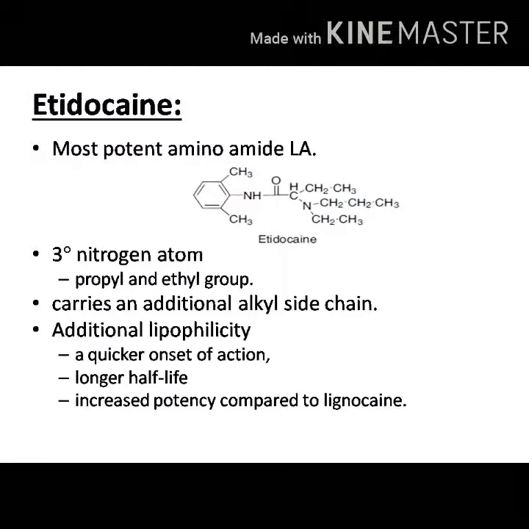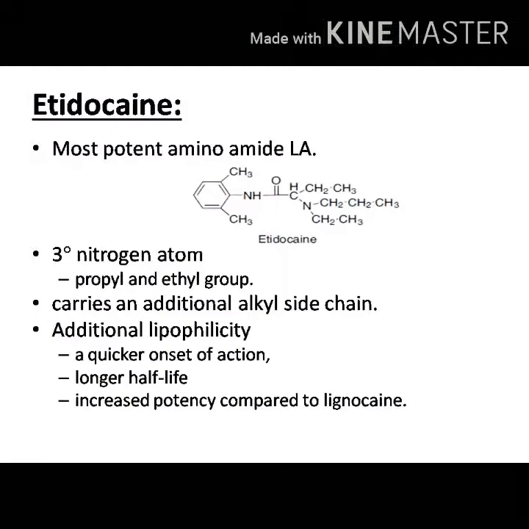Now if you look at the structure of etidocaine, you can see that the lipophilic part, the aromatic ring part, is the same as that of lignocaine, but the terminal nitrogen part is somewhat complicated. So in etidocaine there are two major differences. In all the other amide type local anesthetics, we had a bridging two carbon chain between the carbonyl group and the terminal tertiary nitrogen atom.